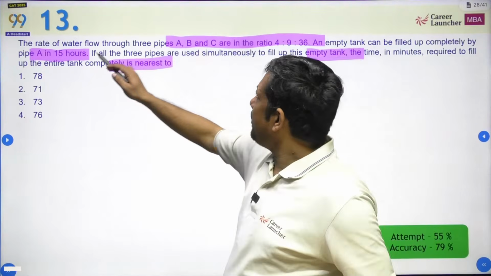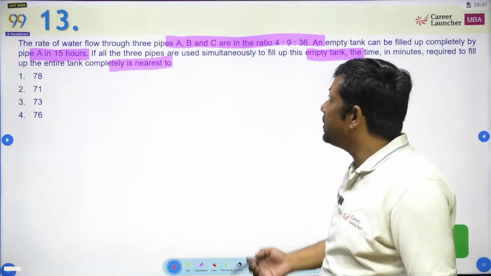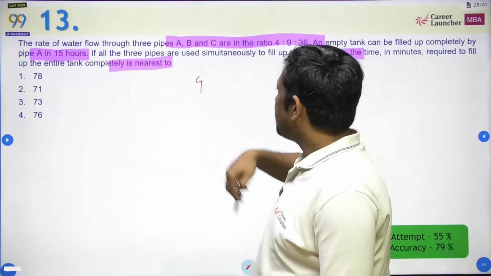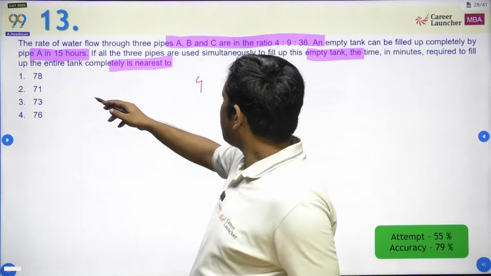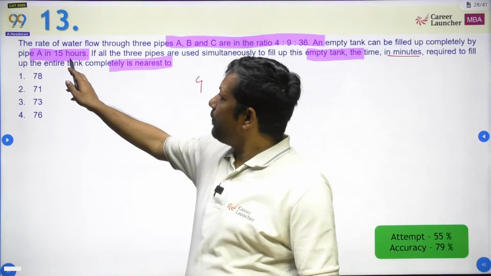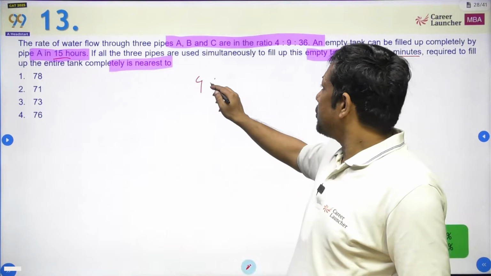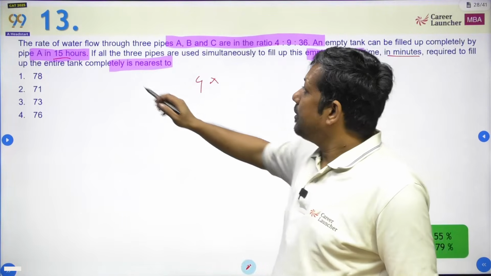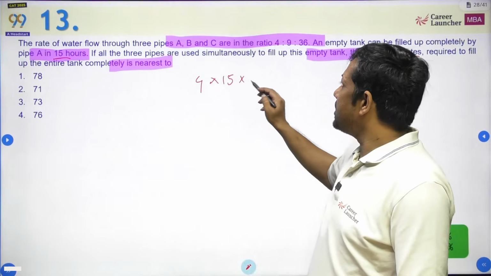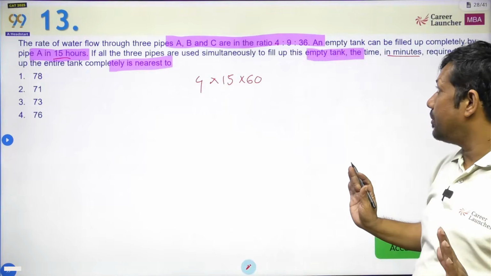पाइप ए अकेले 15 घंटे में भर रहा है, तो बेसिकली इसमें तो फिर कुछ करने की जरूरत ही नहीं बनती है कि बेसिकली ए की एफिशिएंसी मान लेते हैं 4, and we are talking about in minutes. So I am not going to go by 15 hours. I am not going to use anything, directly going to solve this one. So 1 मिनट में ये 4 भर रहा है, 15 घंटे का मतलब हो गया 15 into 60. This is the total capacity of the tank that we are talking about.